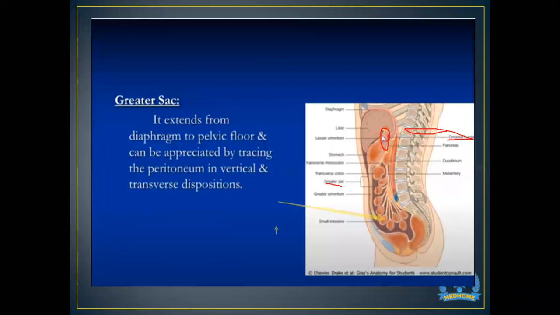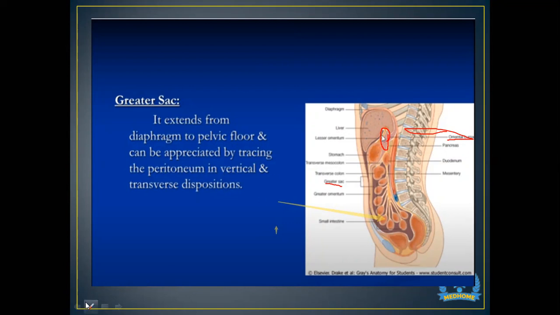Now this is what we studied all about the lesser sac. Now coming to the greater sac. What is the greater sac? It is an area that extends from the diaphragm to the pelvic floor, and it can be appreciated by tracing the peritoneum in vertical and transverse dispositions.